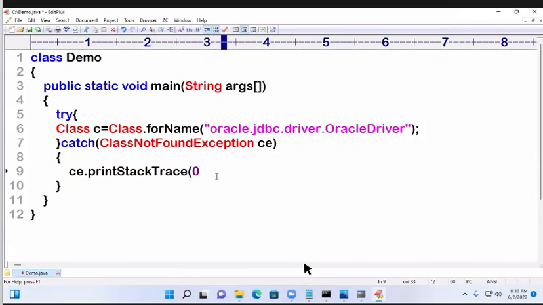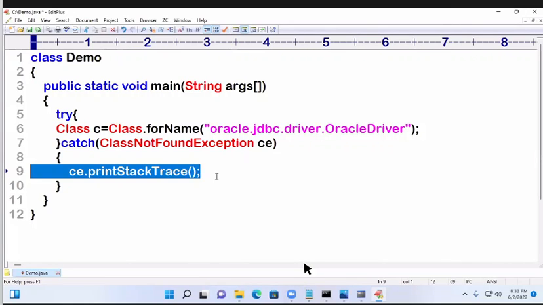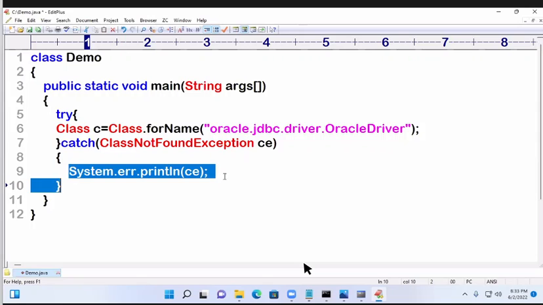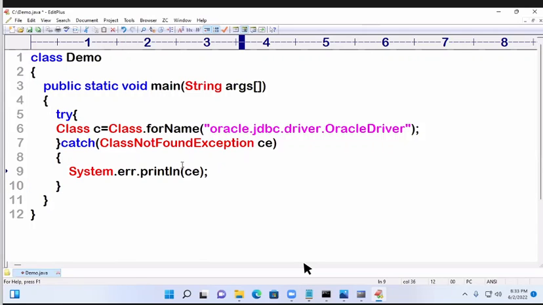Then the method is called implicitly. System.out.println only, again System.err.println is called. This you can use, or this one you can use. Like System.err.println, you can write yourself. Like this is also valid, that is also valid. Like this you have to write. Here, the error message is displayed if any problem occurred.